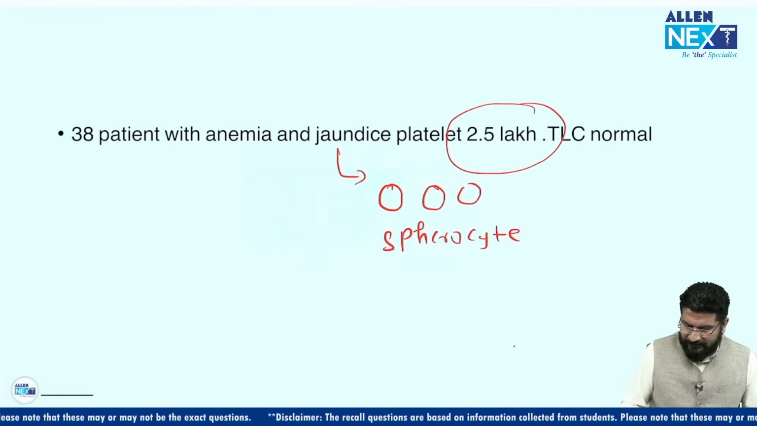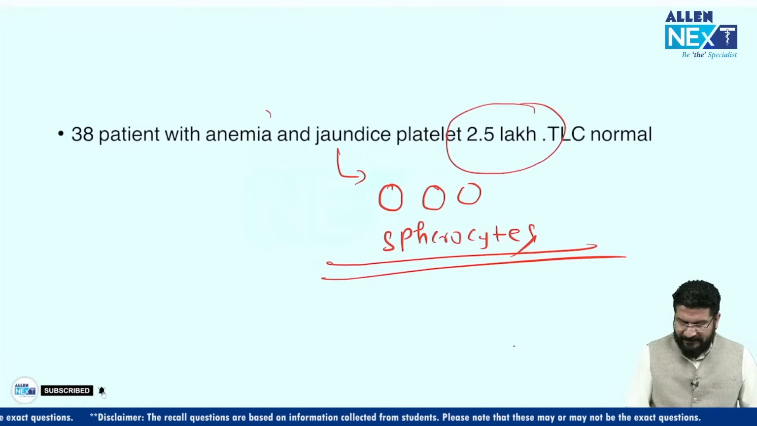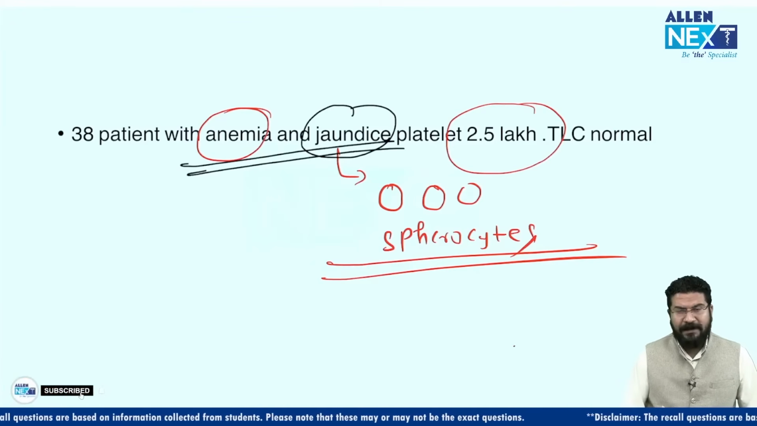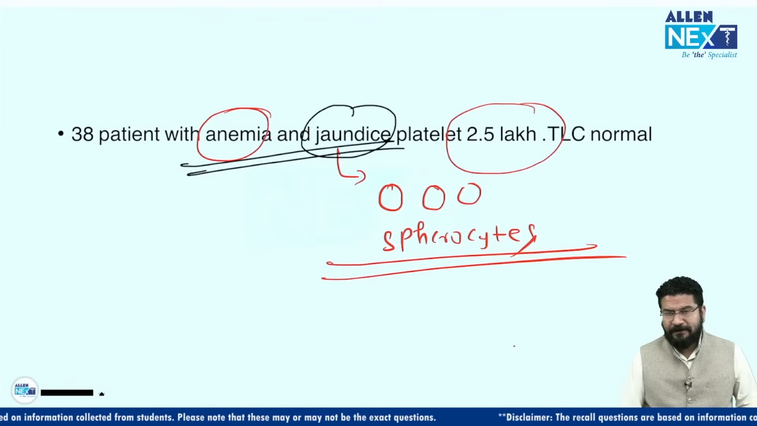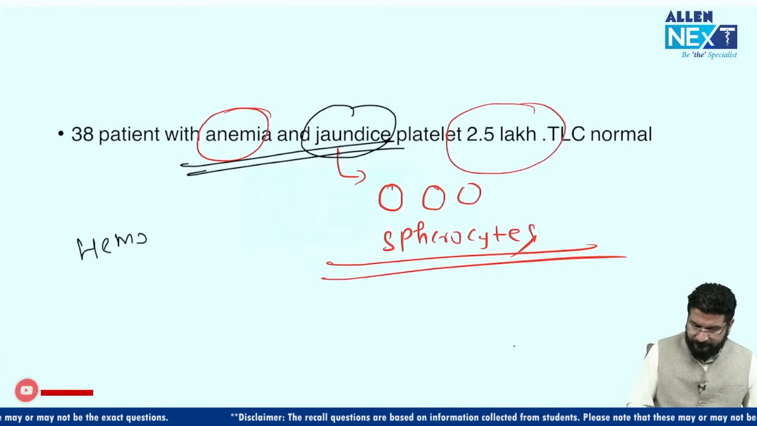Okay, so I got two answers from a student. Age was not mentioned. Anemia is there, so now see the question. Anemia is there. Jaundice is there. Anemia means hemoglobin is less. Jaundice means hemoglobin will convert into bilirubin. So that's why jaundice. So it's a case of hemolytic anemia.